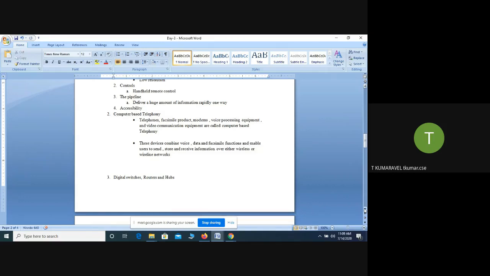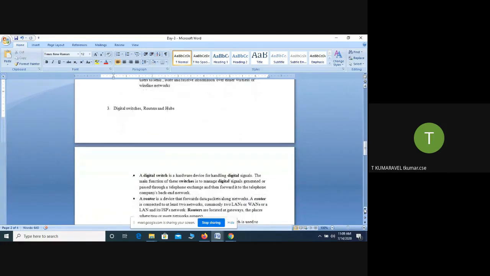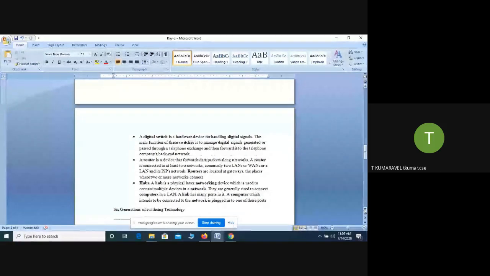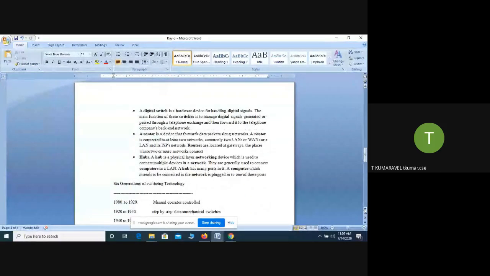In order to connect all the cables, we need certain other tools, called switches, routers, and hubs. Let's talk about what a switch is, what a router is, and what a hub is. First, the digital switch is one of the hardware devices.